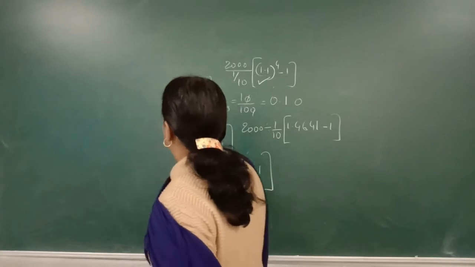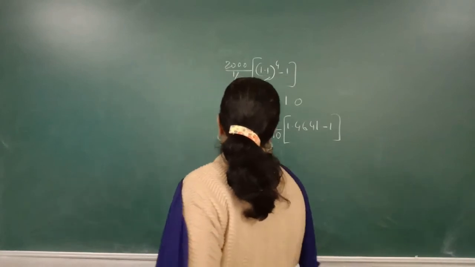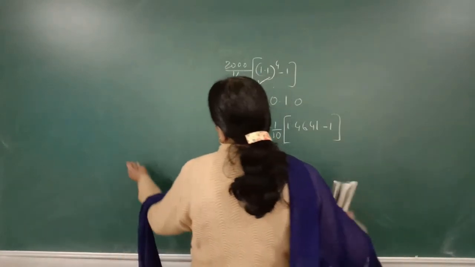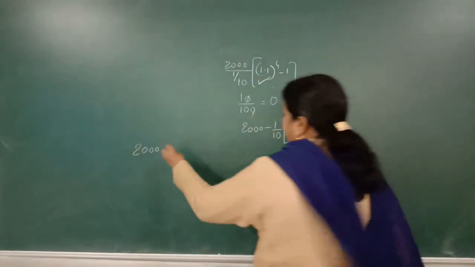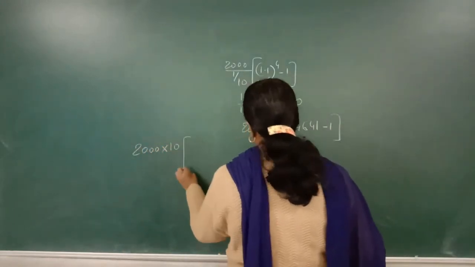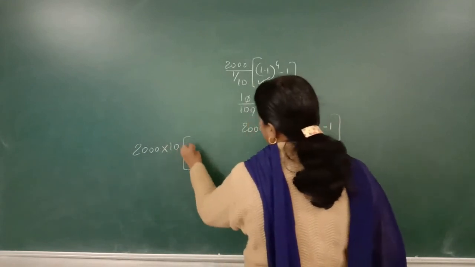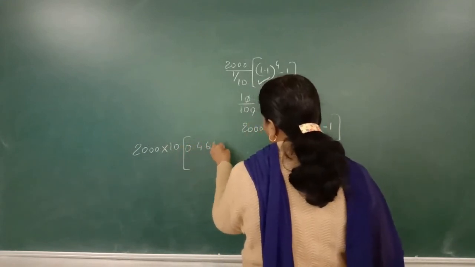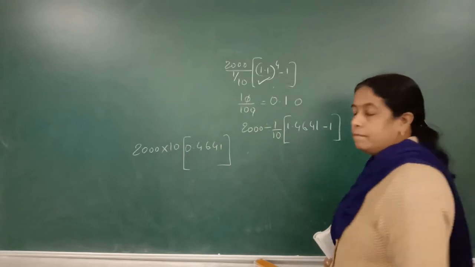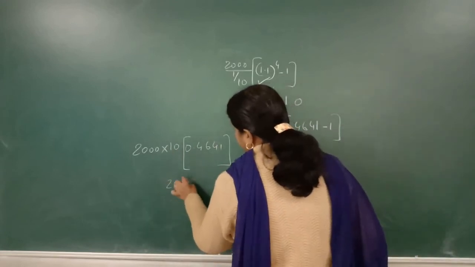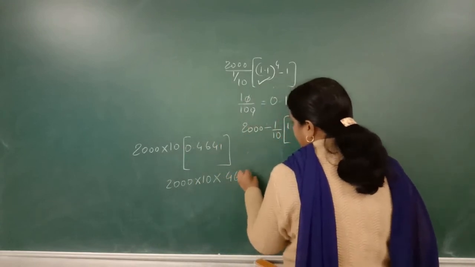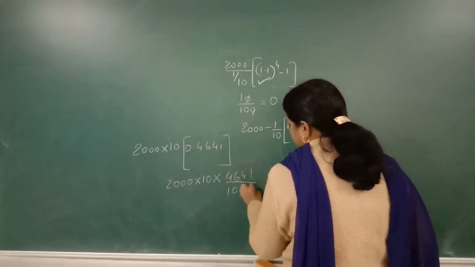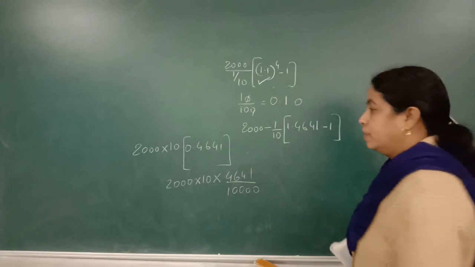See how to find out. Like this. 2000 divided by 1 upon 10 means multiplied by 10 upon 1, into this will be 0.4641. Okay. Now 2000 multiplied by 10 multiplied by 4641 upon 10,000.